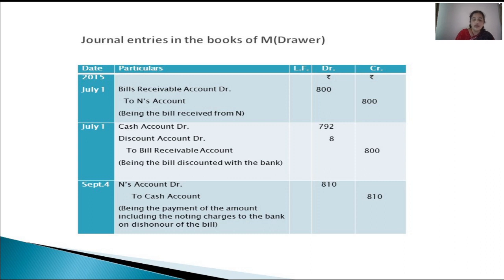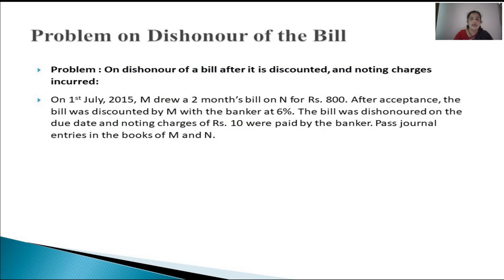Now, the value of the bill is 800, right? So, how did this 8 rupees come? Yes, we have to just apply the formula PRT by 100. What is P? Principal amount 800. R is the rate of interest. See, in the second line it is written 6%. So 800 into 6% means 6 by 100. Then what is the period of the bill, unexpired period of the bill? It is 2 months because the date on which bill is discounted is not given.